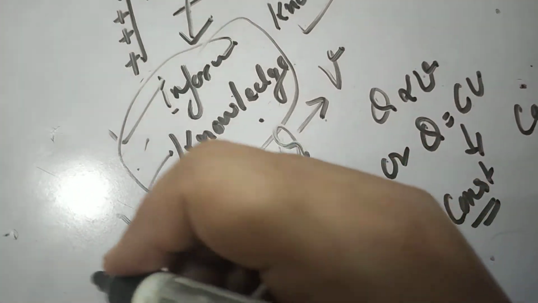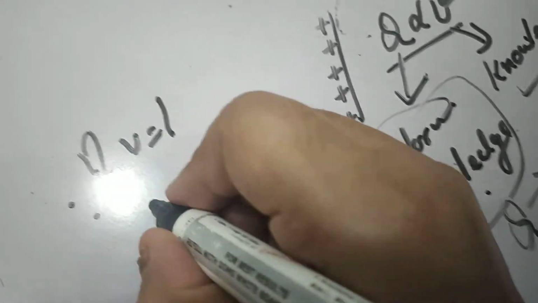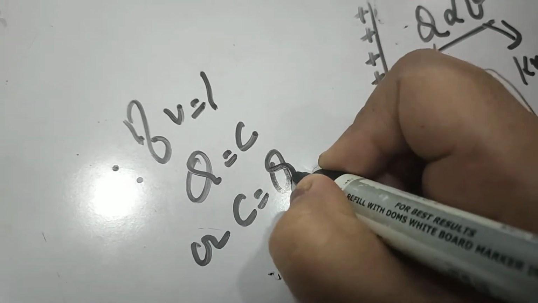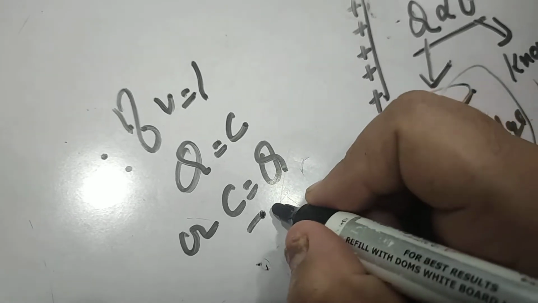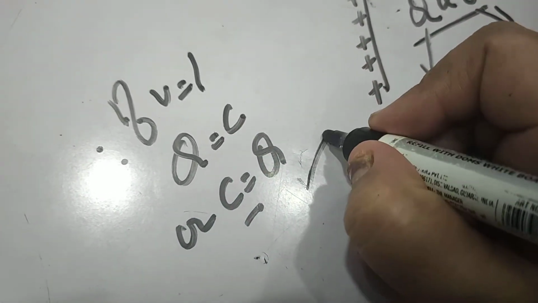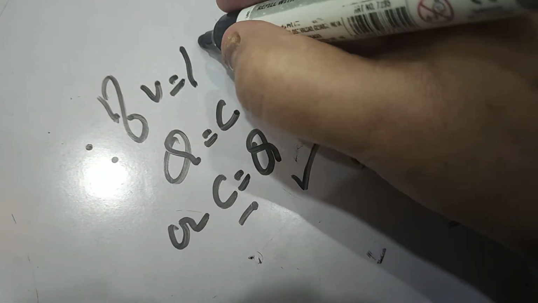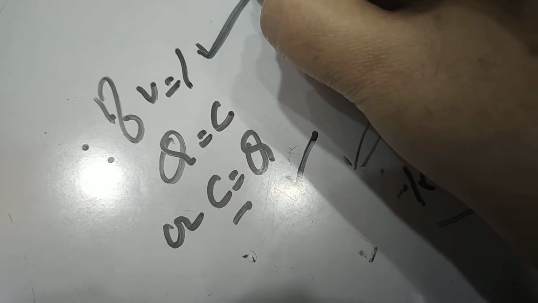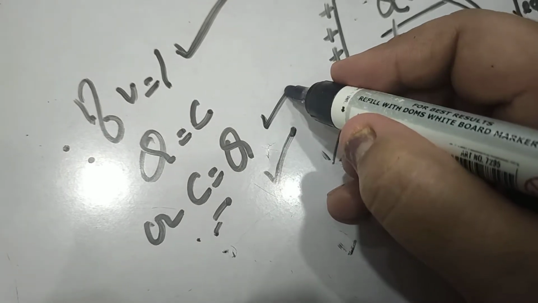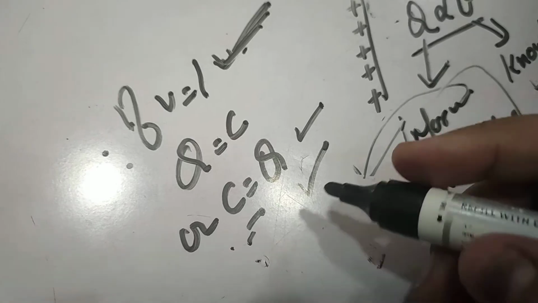So if V is equal to 1, in that case Q is equal to C, or C is equal to Q. It means we can define the electrical capacity is numerically equal to the charge given to the conductor to raise its potential by unity. So the capacitance can be defined as equivalent to the charge given to raise the potential by unity. I think this is clear.